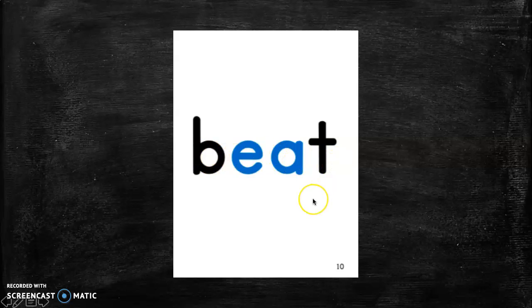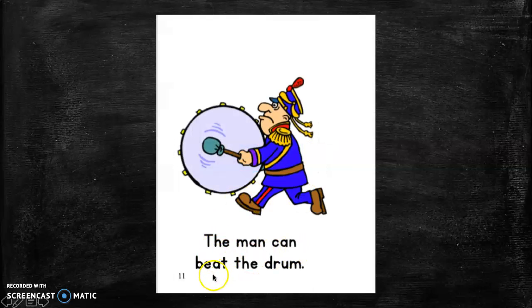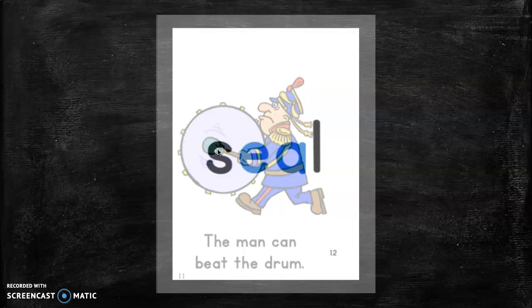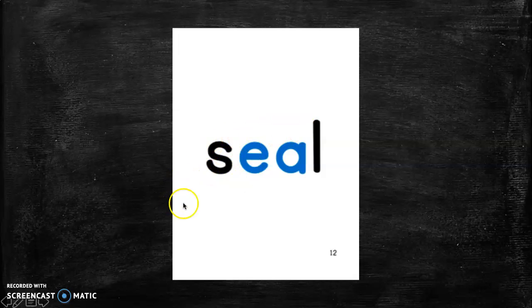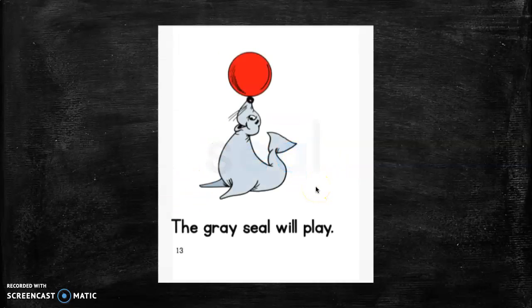Beat. Remember in the presentation, the EE, beet was a fruit, but this beat has also the same sound, but it has different letters and different meanings. The man can beat the drum. So the man, beat here means hitting. So the man is hitting or beating the drum. Seal. The gray seal will play.